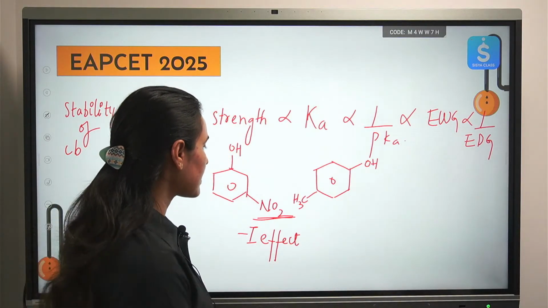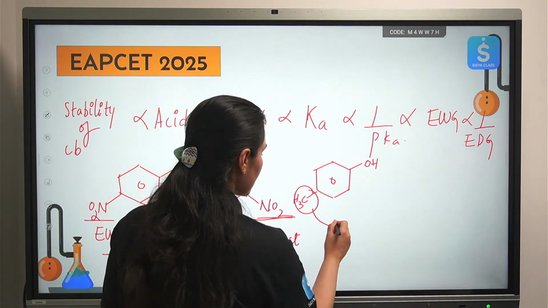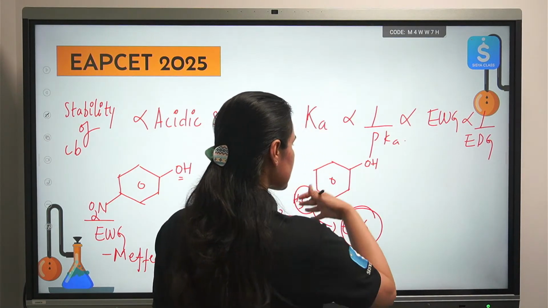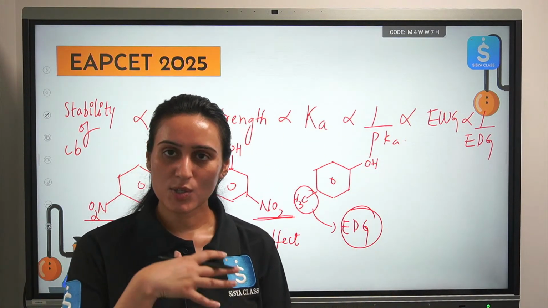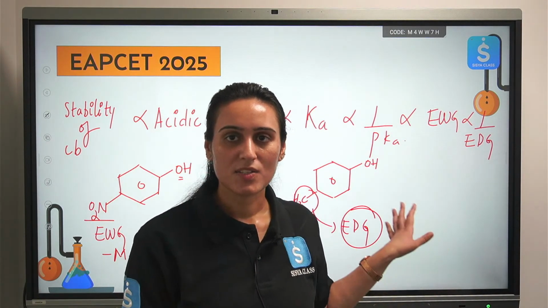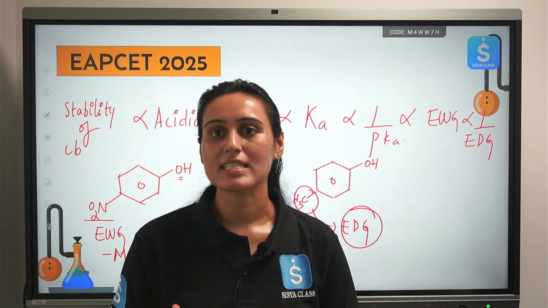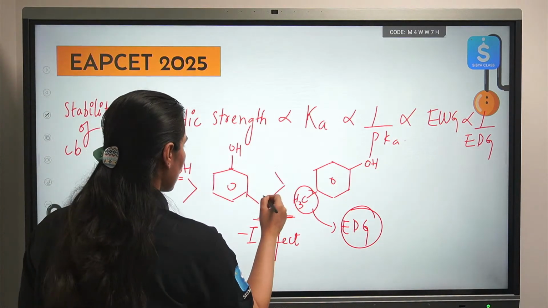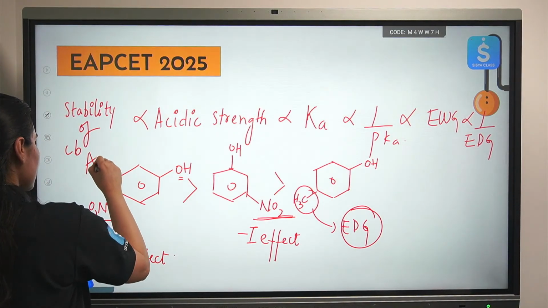What about this methyl group? This is an electron donating group, everyone. It will increase the electron density. We want to avoid electron donating group. So this one will have the least acidic strength. Okay. So if I compare the acidic strength, this will be the order. This is the order of acidic strength.